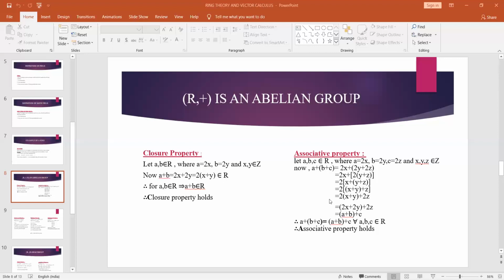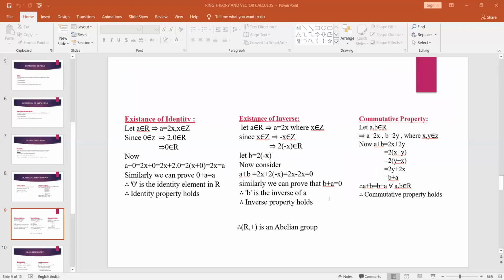Therefore, the associative property holds. Coming to the third condition, that is the existence of identity. For that, we have to consider an element in capital R. Let A belong to capital R, where A is of the form 2x, where x belongs to Z. Since in the set of all integers we have 0, 2 into 0 is an element in capital R. So I have written 2 into 0 belongs to capital R. It means 2 into 0, which is nothing but 0, implies 0 belongs to capital R.